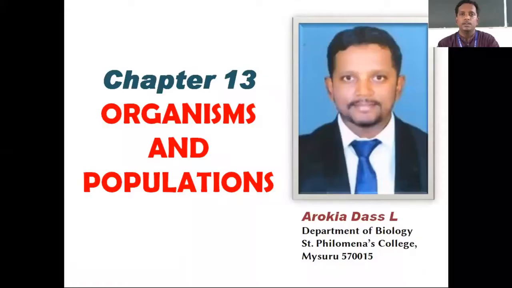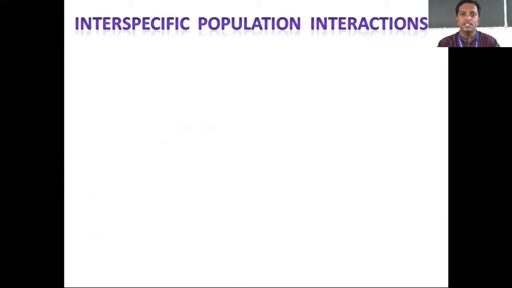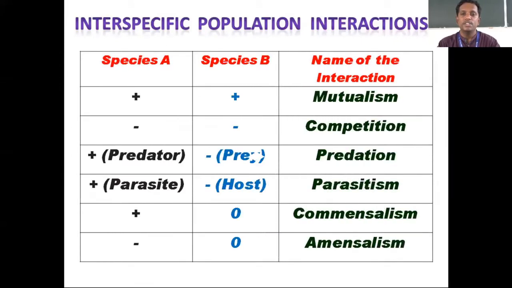Hope you are ready with your book and pen. Dear students, if you recall, I had shown you a table depicting the types of interaction, species A and species B. According to this chart, we have completed mutualism or symbiosis with 5 examples and sexual deceit employed by the Mediterranean orchid.